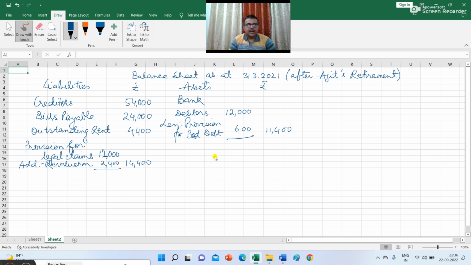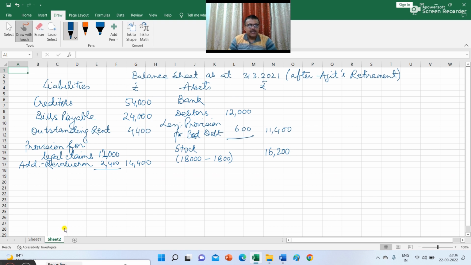And in the asset side, I can write here stock 18,000 is the original balance, and there is a revaluation by 1,800, rather it is devaluation of stock. So the net figure of stock is 16,200.